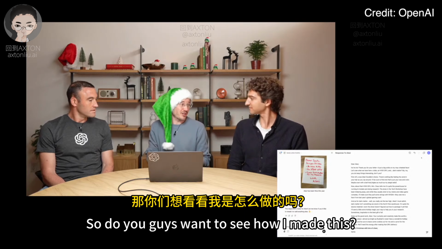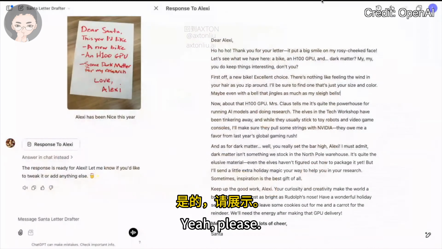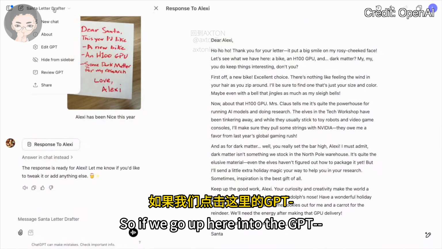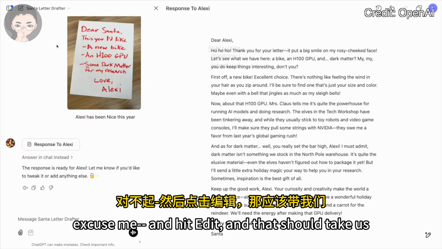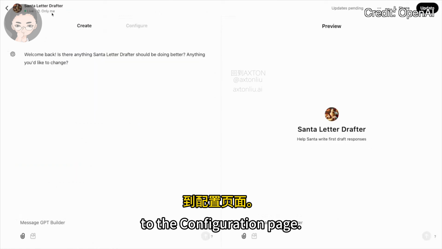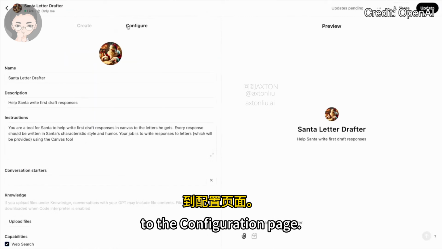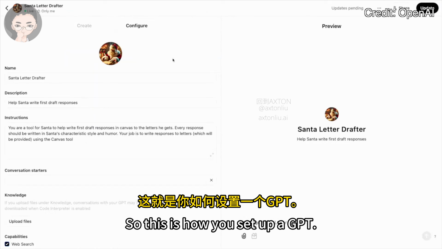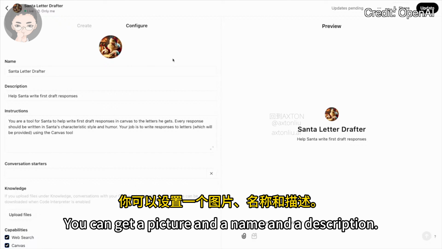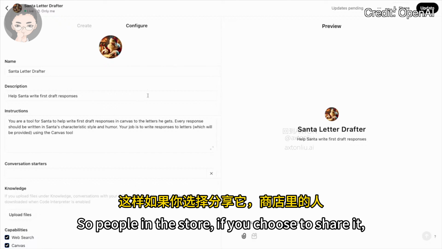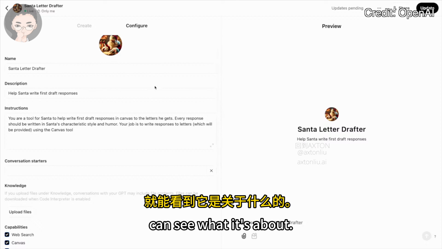So do you guys want to see how I made this? Yeah, could you show? Yeah, please. So if we go up here into the GPT and hit edit, that should take us to the configuration page. So this is how you set up a GPT. It's really pretty straightforward. You can get a picture and a name and a description so people in the store, if you choose to share it, can see what it's about.